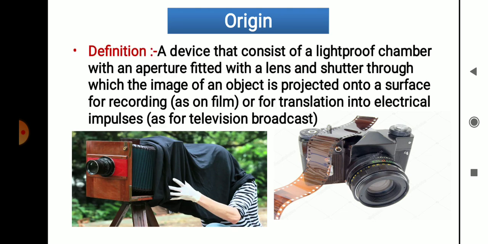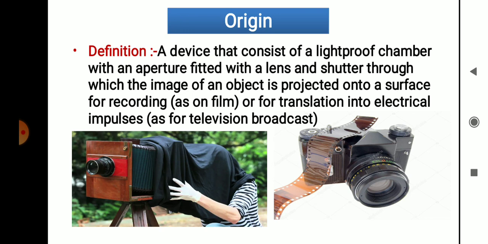What is the definition of camera actually? A device that consists of a light-proof chamber with an aperture fitted with a lens and shutter, through which the image of an object is projected onto a surface for recording or for transmission into electrical impulses. Try to understand what the camera is. It is a device, it is one instrument.